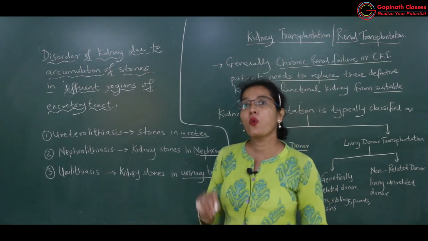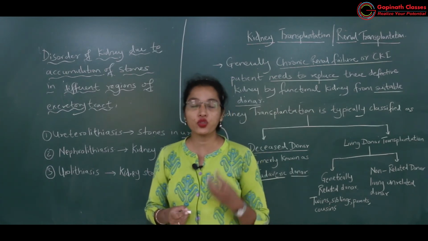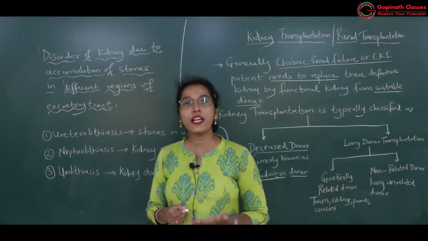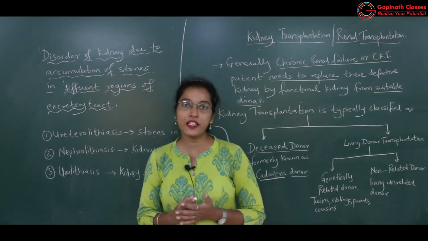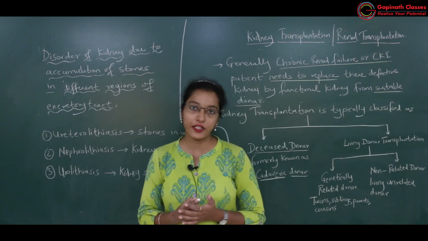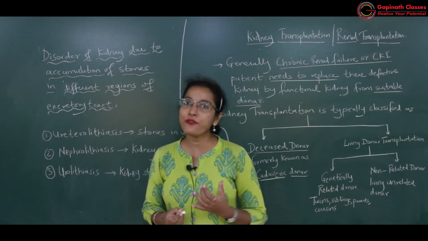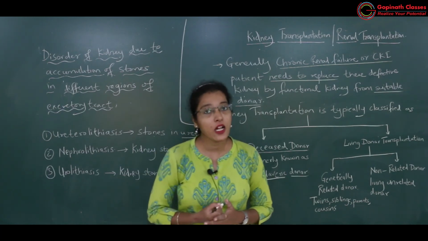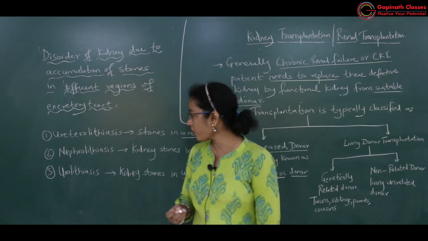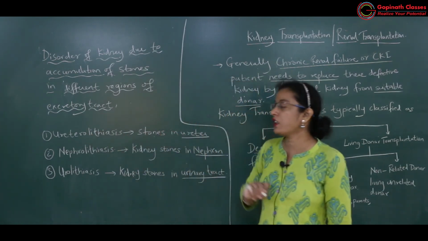That means whatever stones are formed, be it calcium oxalate or Struvite stones or uric acid stones, these will be found in the ureter and the ureter will be blocked because of that. So there will be less urine coming from the kidney to the urinary bladder, thus affecting micturition. Okay, so ureterolithiasis, stones in the ureter.